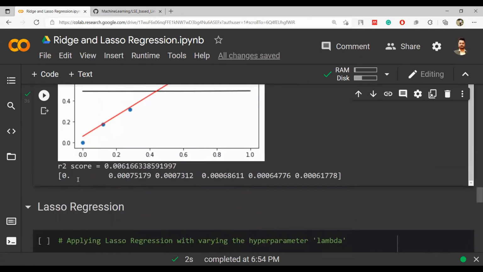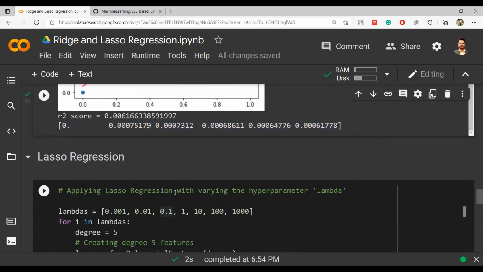Lasso will make sure that the number of coefficients are also reduced. So this lasso has a full form of least absolute shrinkage. It will be doing the shrinkage, that kind of a reduction of the value. But and selection operator means that it will make some of the coefficients fully zero and make the value of that particular part of the equation 0, because when 0 is multiplied by any x to the power, it will be 0. So let's see how this works.